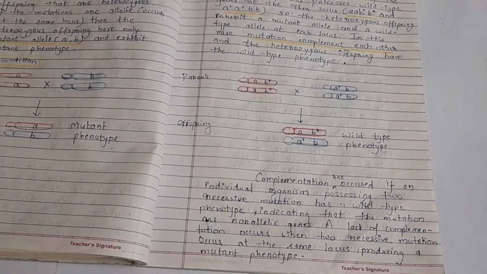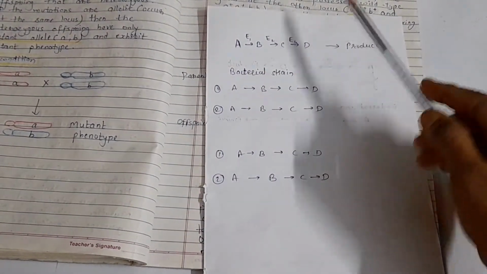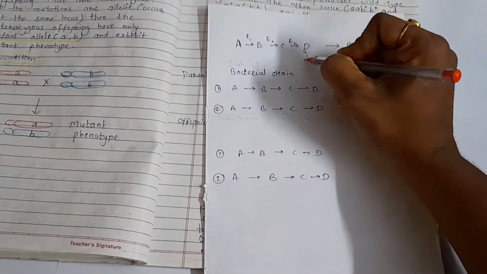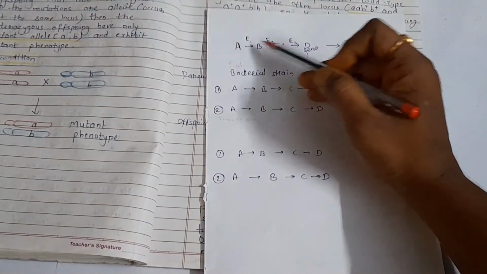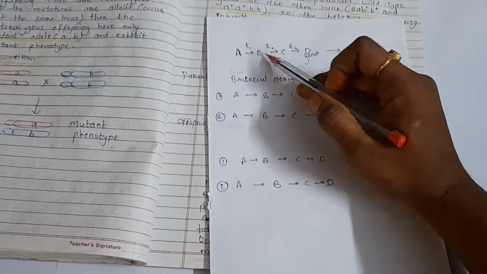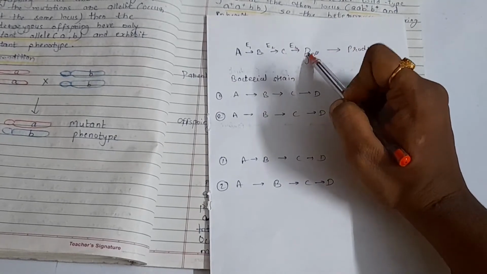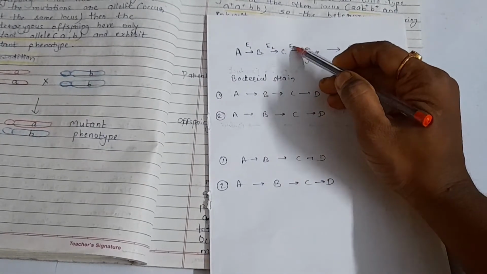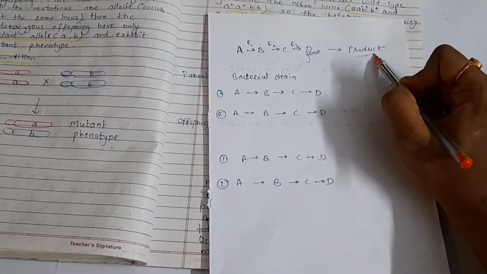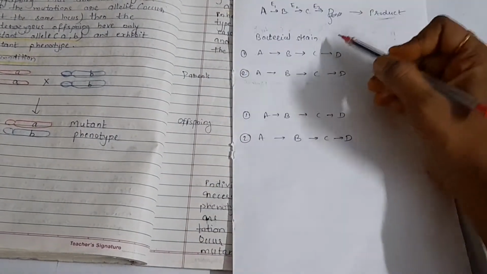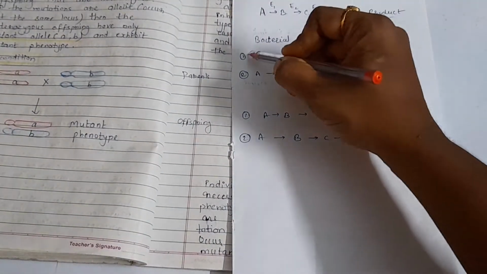I'll show you one more example. Here see A, B, C, D. These are the genes. A is converted to B with the help of enzyme E1. B is converted to C with the help of enzyme E2. C is converted to D with the help of enzyme E3. Then only is the product formed. So here we have taken bacteria. Particular strains are there. This is one strain.